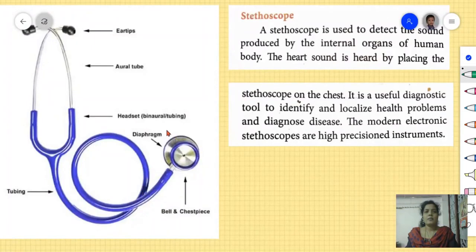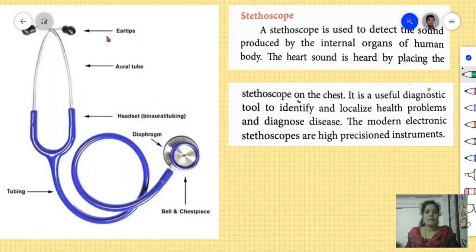Students, what's this? Is this a tube? No. This is an instrument. The name of the instrument is stethoscope. Who else is using this stethoscope? Are you using it? No. We are not using this stethoscope. Doctors are using the stethoscope. See this stethoscope? Different parts are present here.